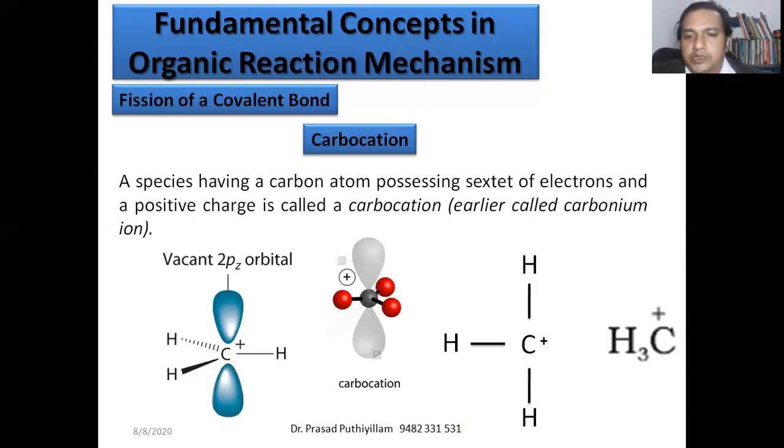If two hydrogens are replaced by alkyl groups, then it becomes a tertiary carbocation. Likewise, quaternary carbocations are also there. The stability and all we'll discuss in the coming classes with hyperconjugation.